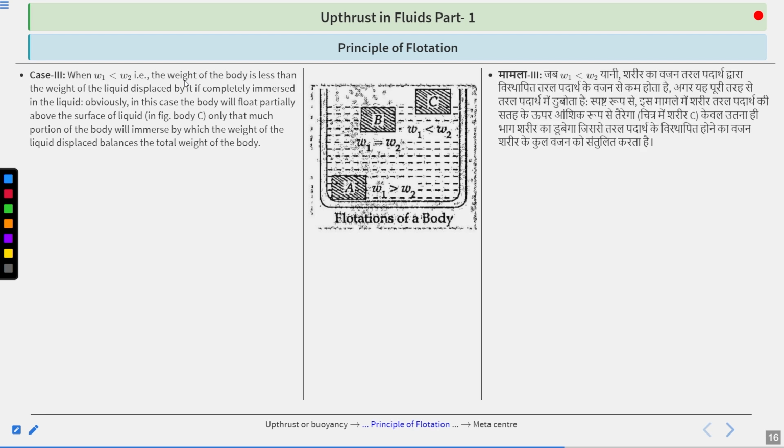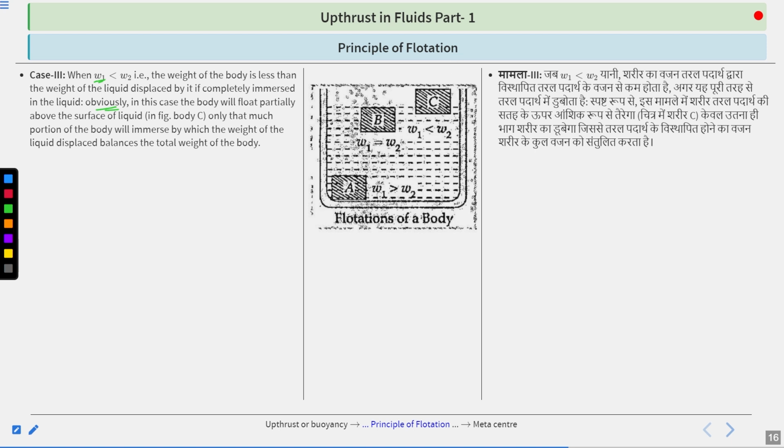Third case, when the body weight is lesser than the displaced liquid weight. In such a scenario, the body will float partially above the surface of liquid. Only that much portion of the body will emerge by which the weight of the liquid displaced balances the total weight of the body.